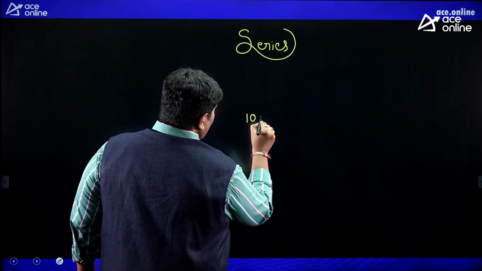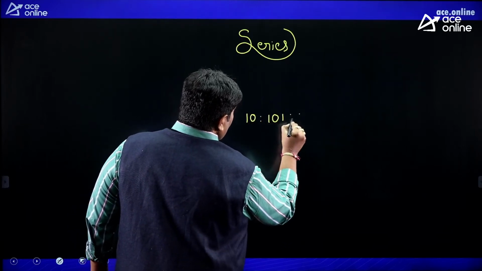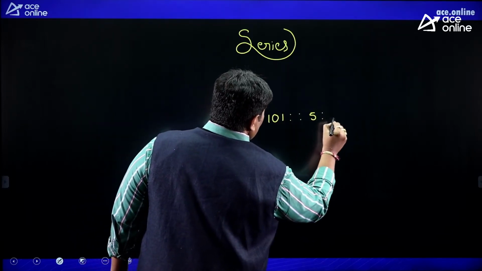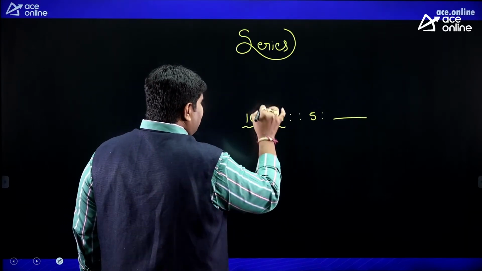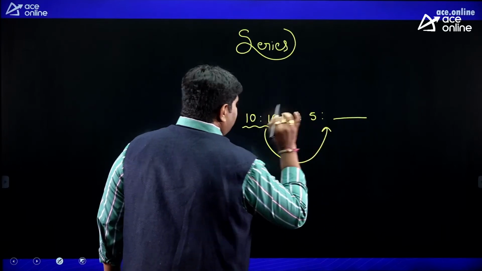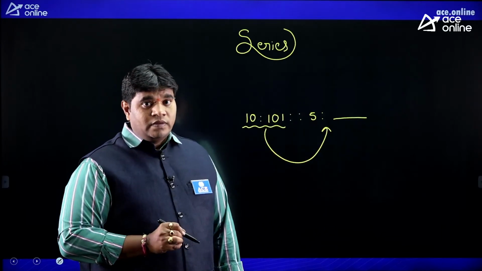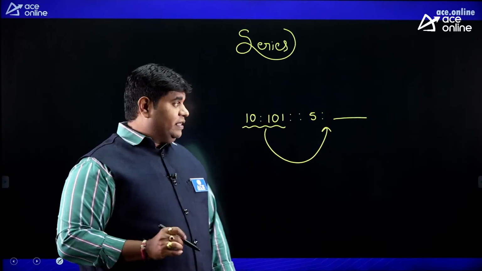Next, analogy. Suppose 10, 101, 5, what is the next? Analogy: there is a relation between these two numbers. So the same relation applies here also, which is called analogy.